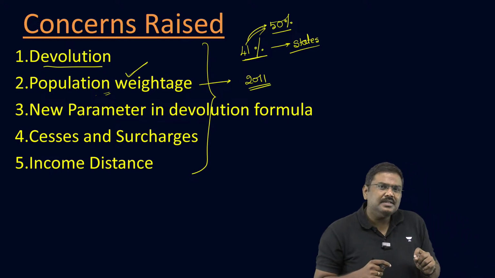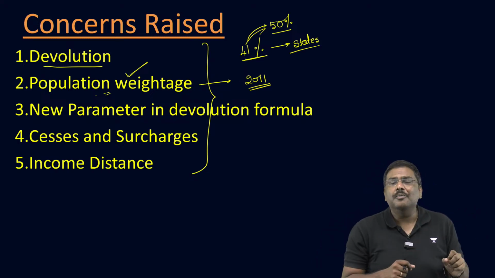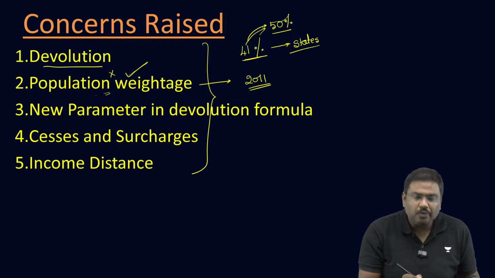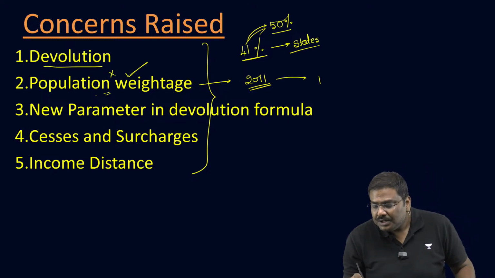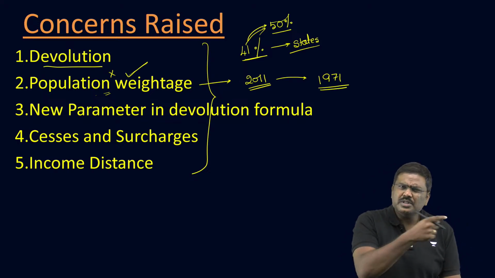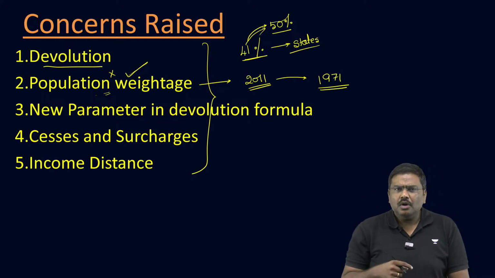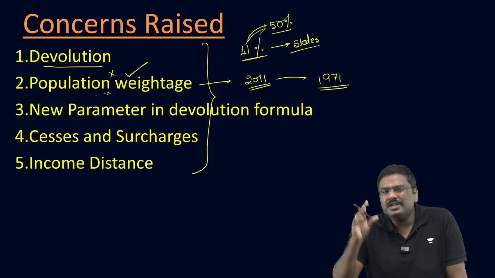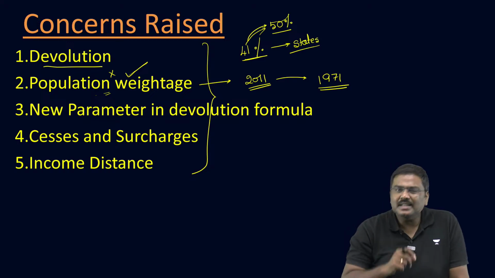But these states, led by Tamil Nadu now, are demanding that you should not use the 2011 population; rather, shift back to the 1971 population census, which was used by earlier finance commissions to recommend horizontal devolution. So that is the second one.